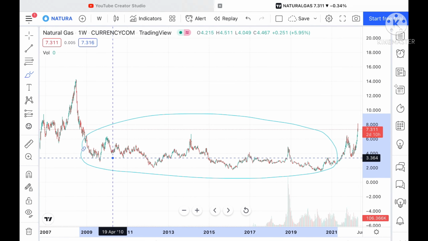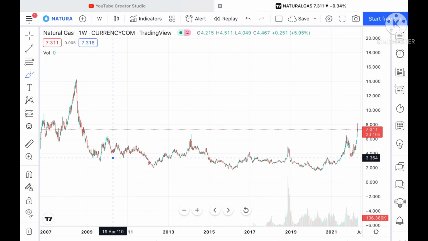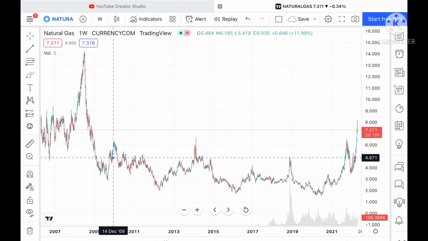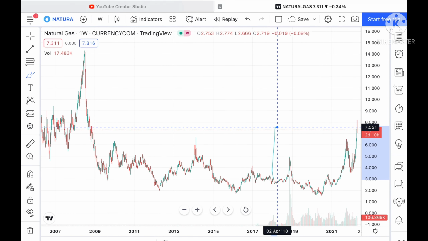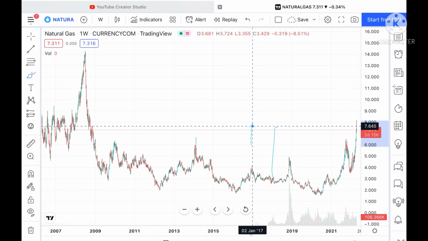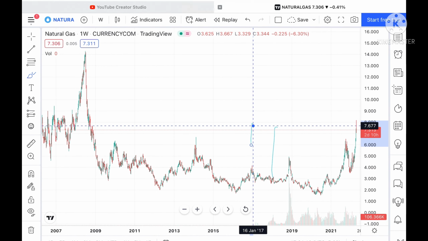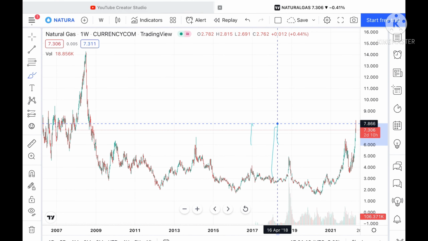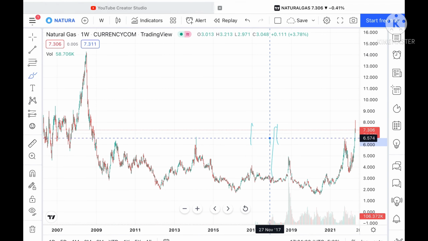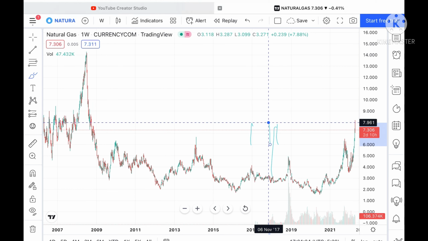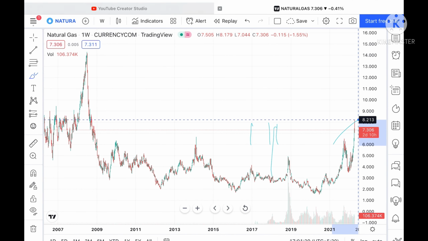See, now suppose this particular range is trading at around 7.311. If this range sustains, we can see it go further upside to a level of 7.519. Suppose the price goes above this level, then we can see it go further upside towards 7.677. If it goes further, it can move to 7.835, and from there towards 7.961. Once it sustains above this level,